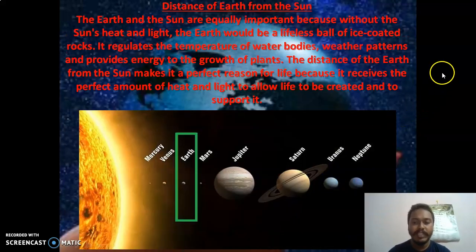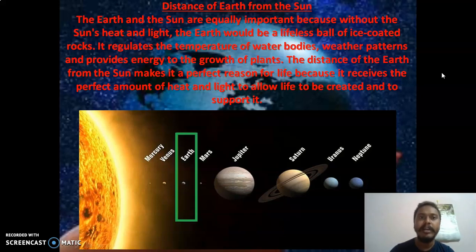Now we will study some important factors other than the 3 factors that are given in the book. You can say it is an extra, but these are related to that. We'll do a little more in-depth study. So I have made clear those 3 points. Now I am going to go a little extra. The first is the distance of Earth from the Sun. This is very important.